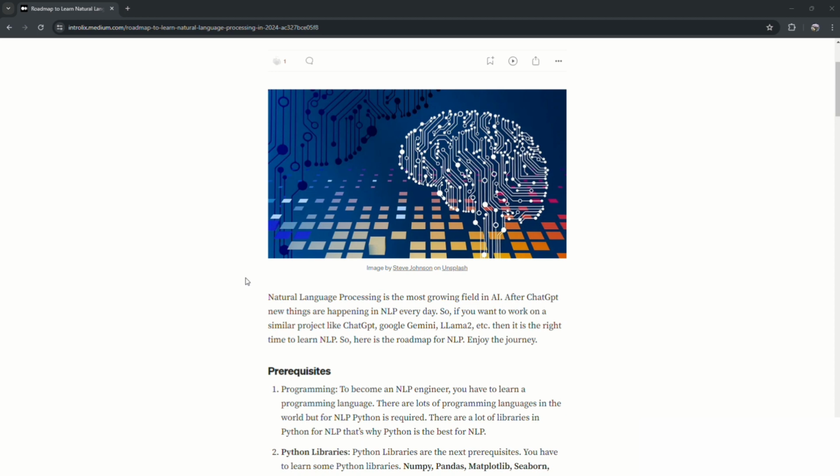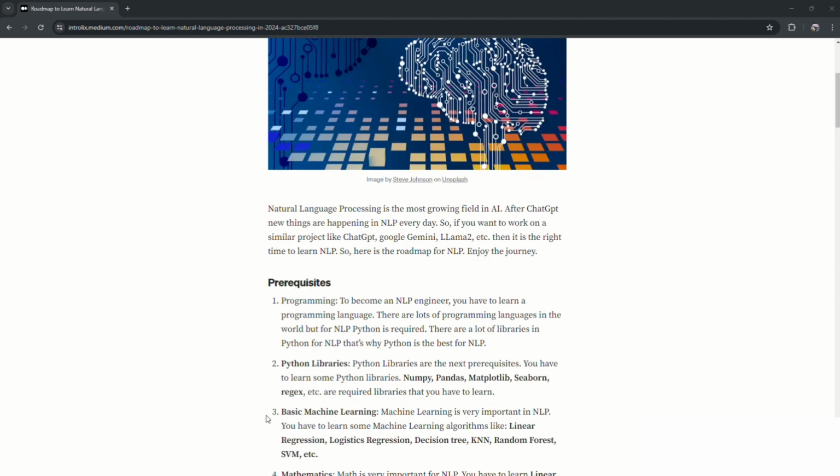First, let's talk about what are the prerequisites. First prerequisite is a programming language. You have to know a programming language, and of course the programming language that you have to learn is Python. You have to know Python, and now after learning Python, you have to learn some Python libraries. These are basic machine learning libraries that you will require. So you have to learn NumPy, Pandas, Matplotlib, and Seaborn. And NumPy is for